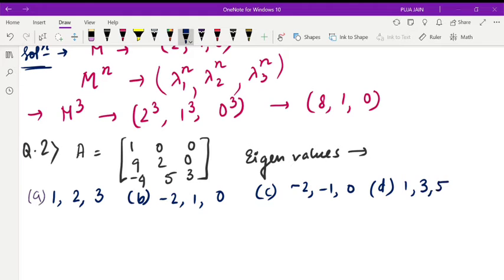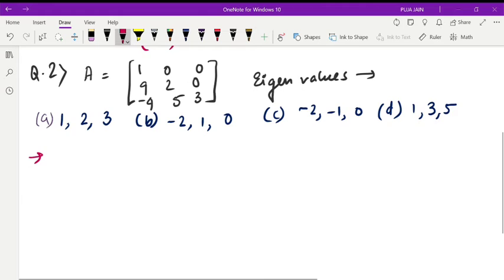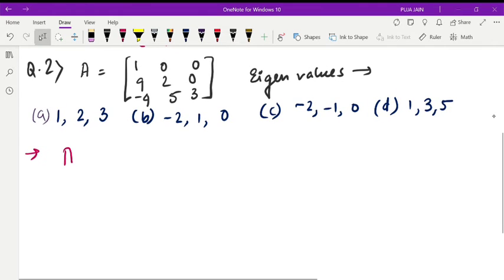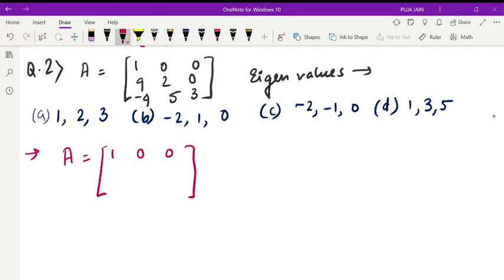How to do? We already know this kind of a matrix A. Is this any special type of matrix? We know this matrix. In the previous lecture, I already told that here the upper part of the matrix is not present, right? So it is a lower triangular matrix.